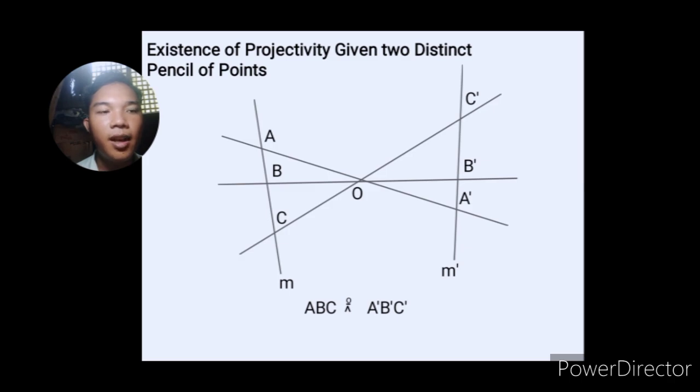And as you can see, A maps to A prime through O, B maps to B prime through O, and C maps to C prime through O. Therefore, there exists a perspectivity between these 2 pencils of points or 2 ranges of points. Meaning, ABC is perspectively related to A prime, B prime, and C prime at center O. Okay?